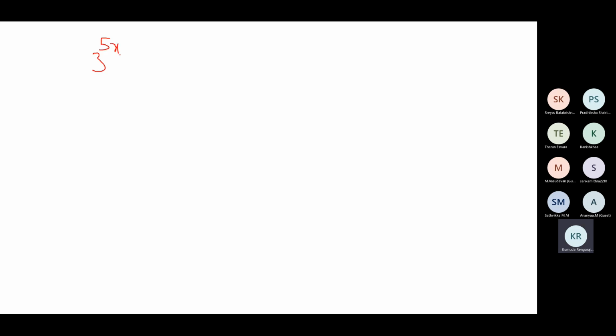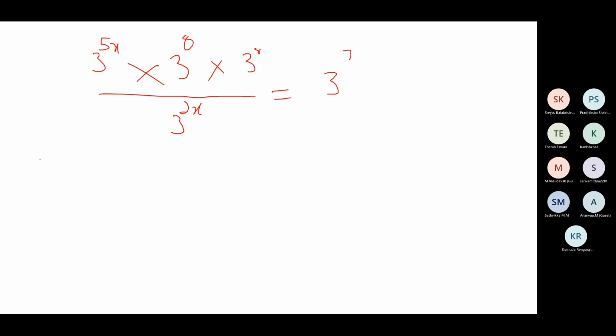3 to the power 5x into 3 to the power 8 into 3 to the power 8 divided by 3 to the power 2x is equal to 3 to the power 7. So 3 to the power, add all this and subtract this. 5x plus 8 minus 2x. So it will be 5x minus 2x is 3x plus 16 is equal to 3 to the power 7.